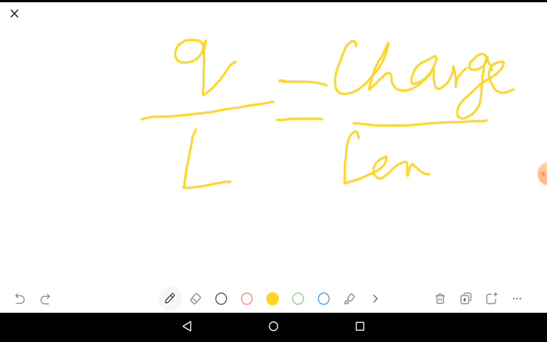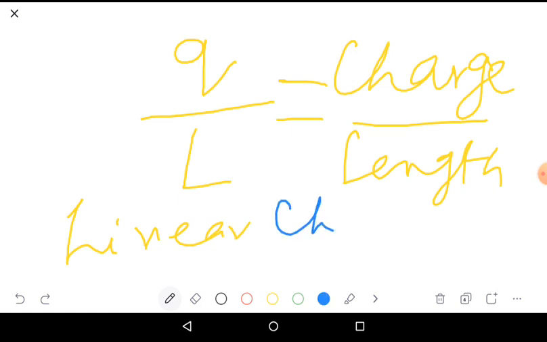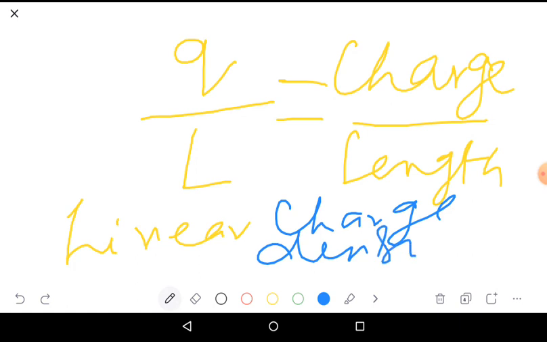Charge given per unit length is known as linear charge density. Linear means along the line. Remember that. Linear charge density is nothing but charge divided by length.